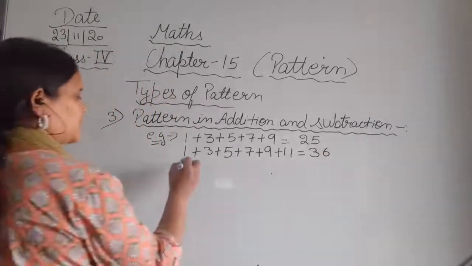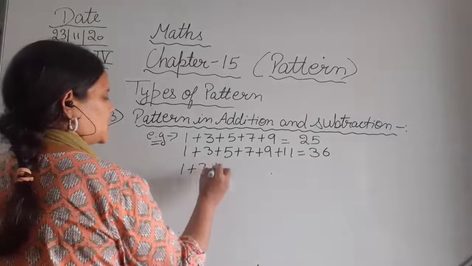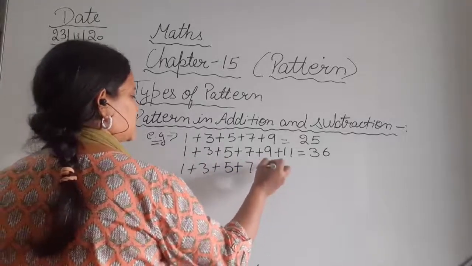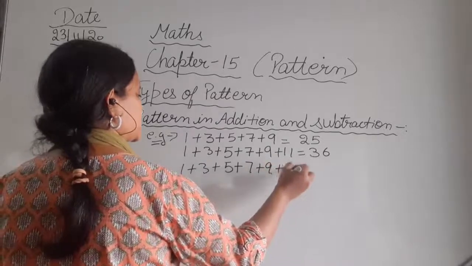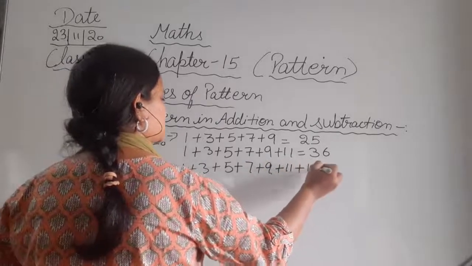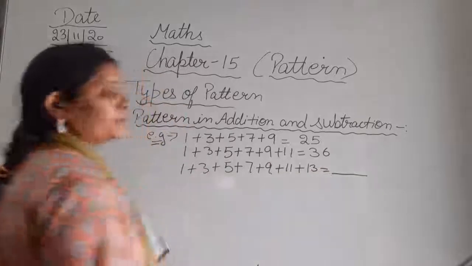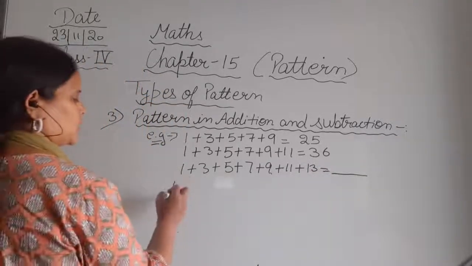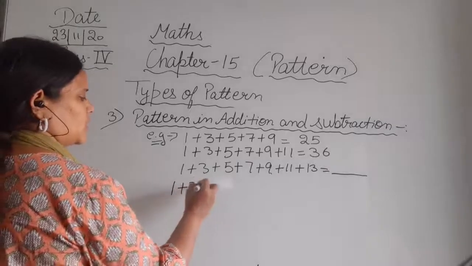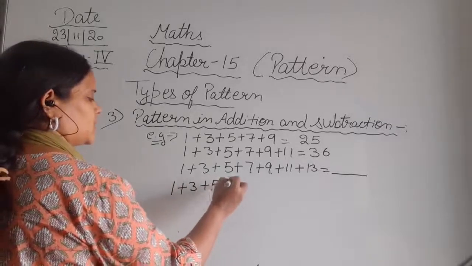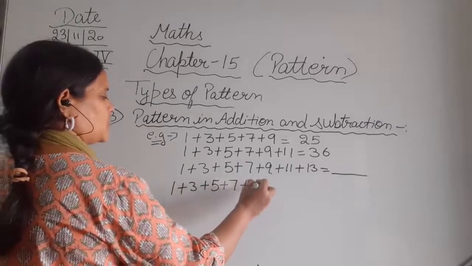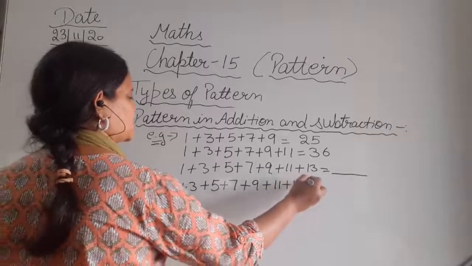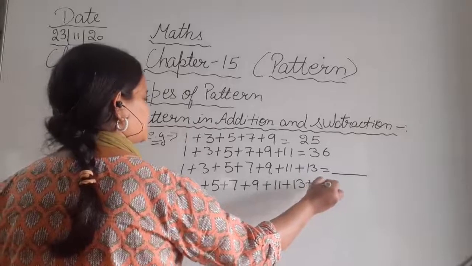Now, what will be the pattern for 1 plus 3 plus 5 plus 7 plus 9 plus 11 plus 13? अब इसके लिए क्या pattern होगा? Next is 1 plus 3 plus 5 plus 7 plus 9 plus 11 plus 13 plus 15.